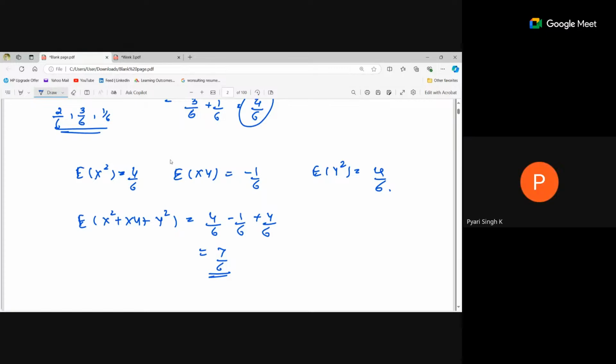Got it? Yes. How did you calculate that expectation of xy so fast? Did you have it written or? Yeah, I just calculated it on my own. Okay. Ma'am, can you show the xy part? How you're getting minus 1 by 6 for xy.